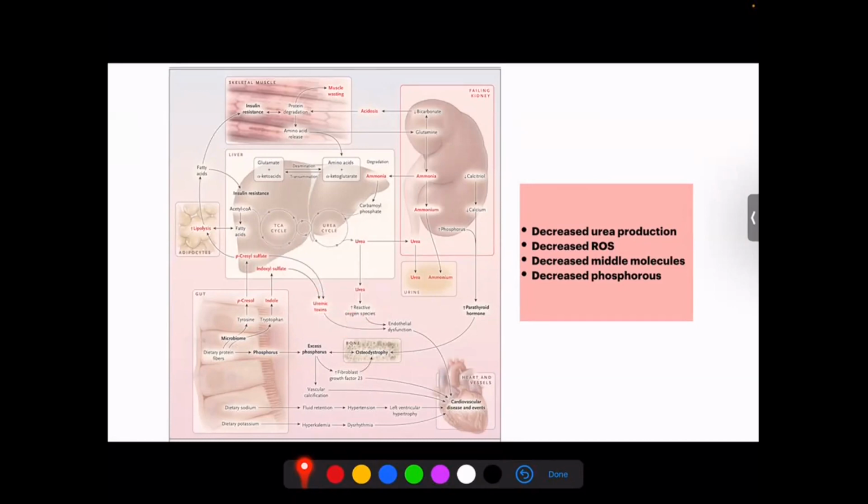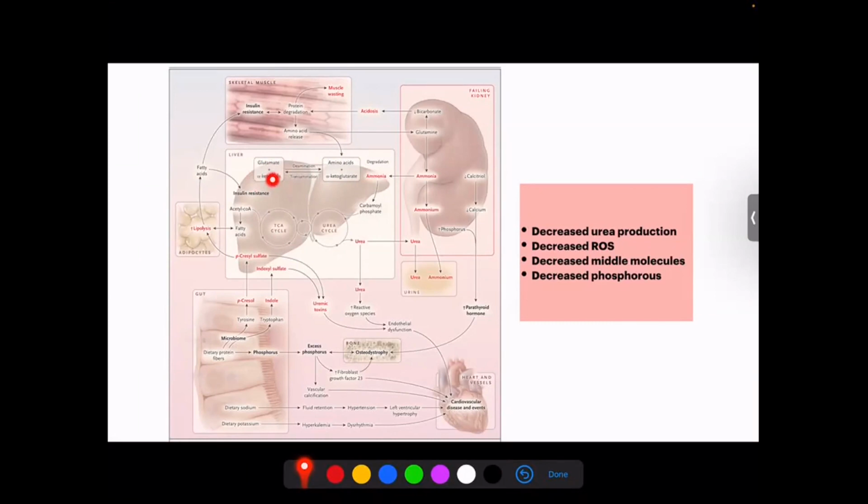At the same time, we have ammonia, which is synthesized in the kidney, which comes into the liver. And in the liver, we have the amino acids which are coming in the blood to the liver. And the amino acids here can undergo deamination, resulting in ammonia as well as glutamate and alpha keto acids.